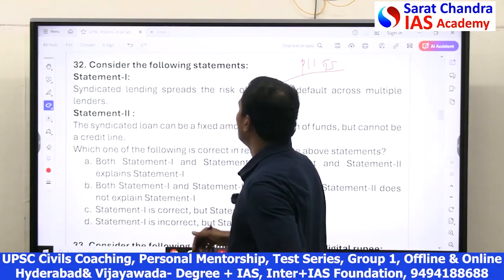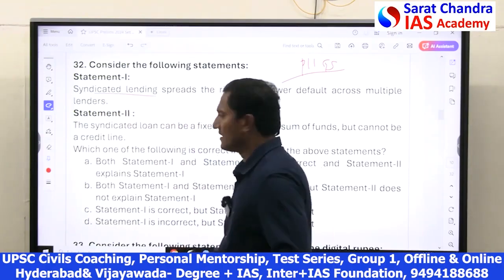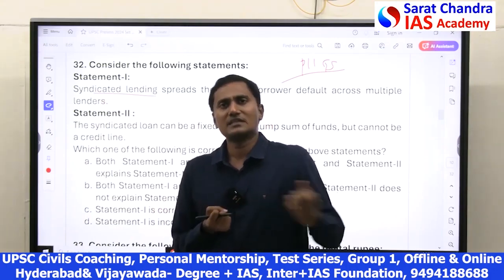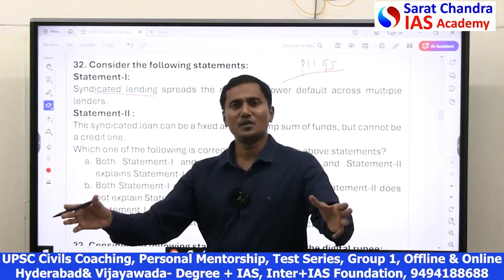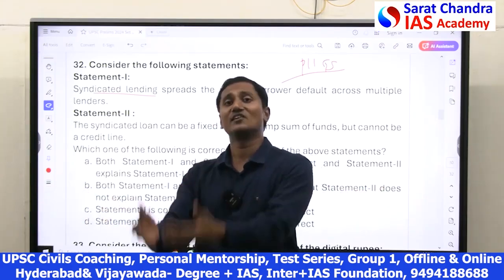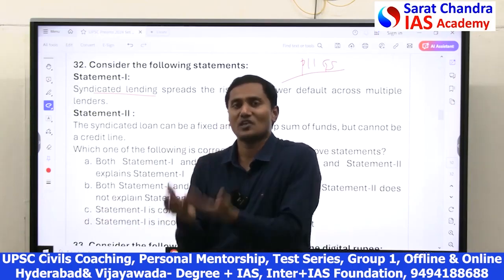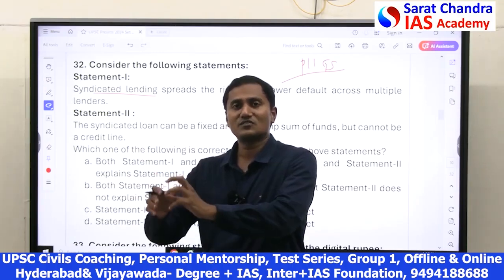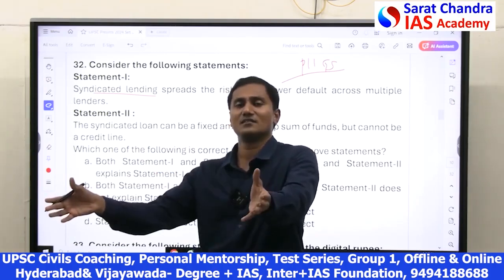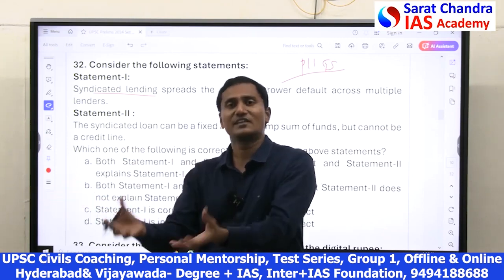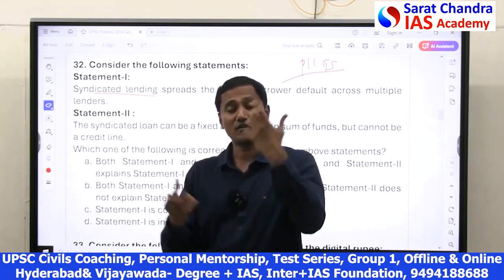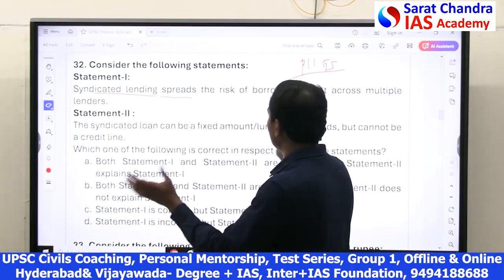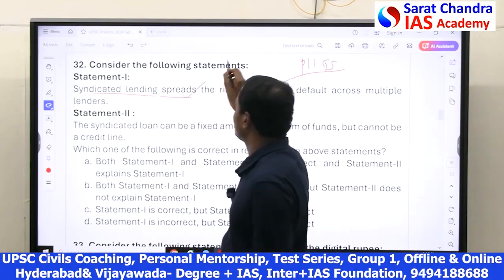Now, next question. Syndicated lending. Friends, syndicated lending means if any big company, for example, I am a big company, I want to take a loan, a single person may not give me a loan. Some 10 people together form a syndicate and they'll give me a loan. Why? Because if I fail to repay the loan, the risk will not be for a single person, the risk will be distributed, spread across all the 10 loan givers. That's why they form a syndicate and give loans to big corporates or governments. To the governments, they give syndicated loans. So syndicated lending spreads the risk of the borrower, which is correct only.